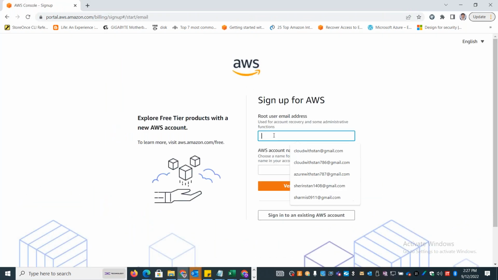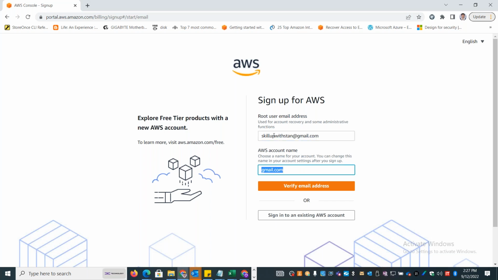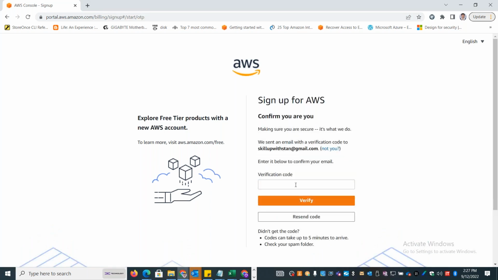Okay, you can just give the root user email ID. You can give it a name. Okay, you can click on verify email address, and you will receive a verification code on your email ID.